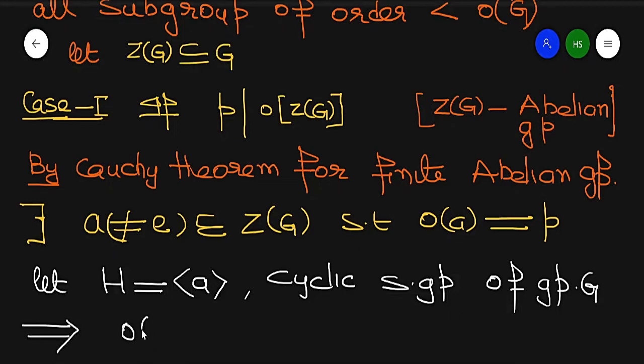It means the order of H is equal to the order of A, which is equal to P. So this is a subgroup of order P.